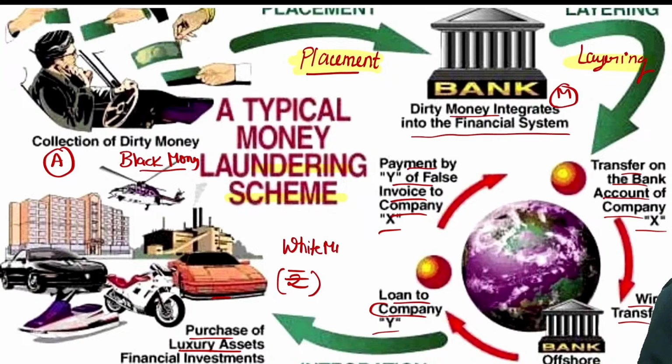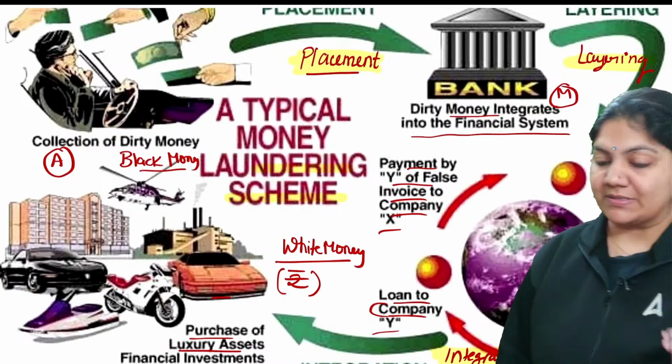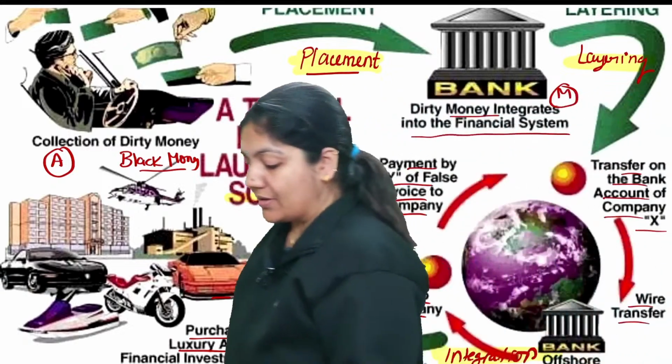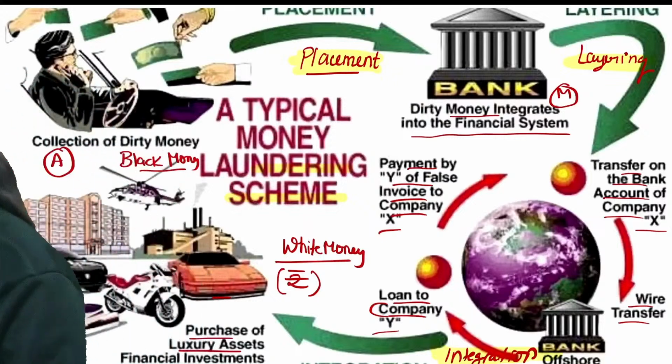This is your important process, and it is called integration. So there are three processes, placement, layering, and integration, where the money is transferred from one person to another person.